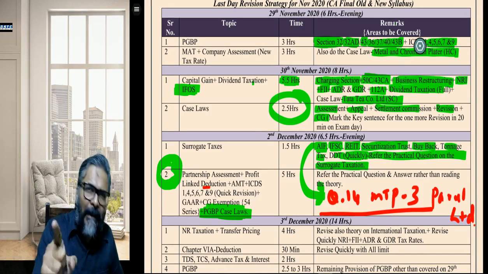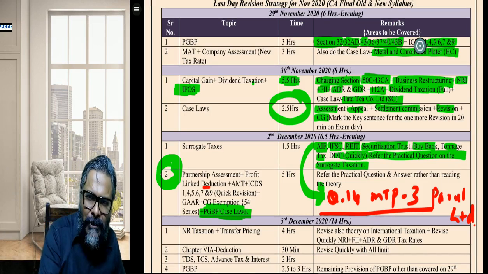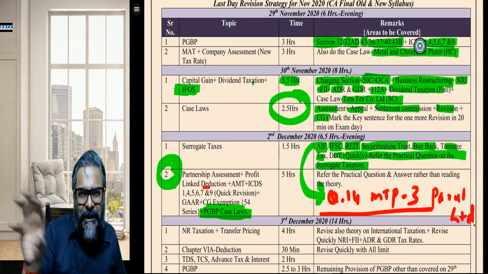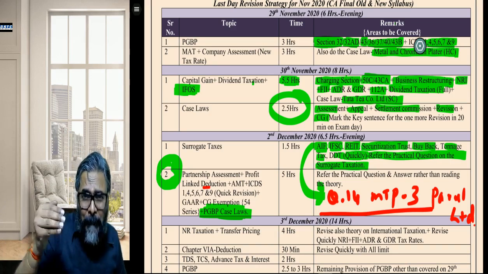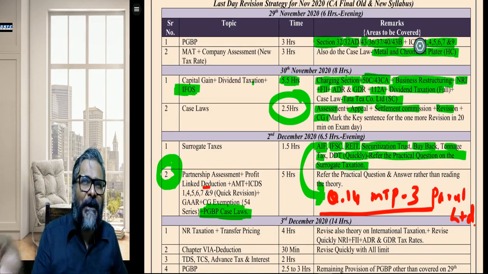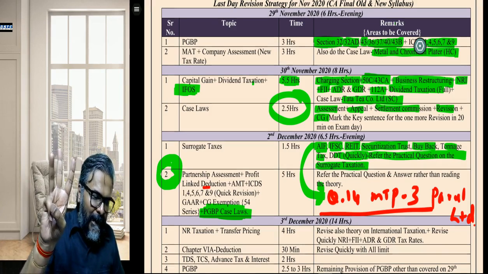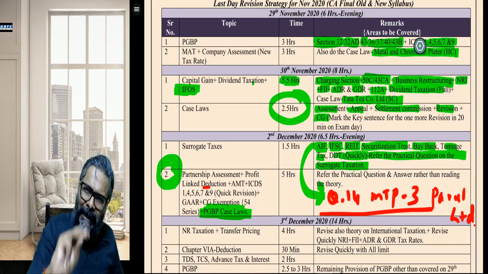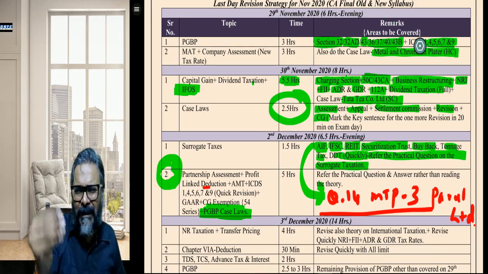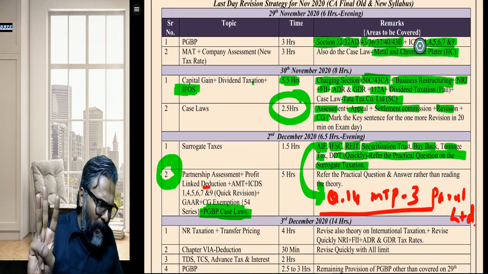Similarly, profit linked deductions also, students. Refer to those situations and issues relating to profit linked deductions, and based on that, try to finish it off. AMT, you are all aware, is the simplest of the topics. Any case, refer to a couple of good questions, and that should be all.